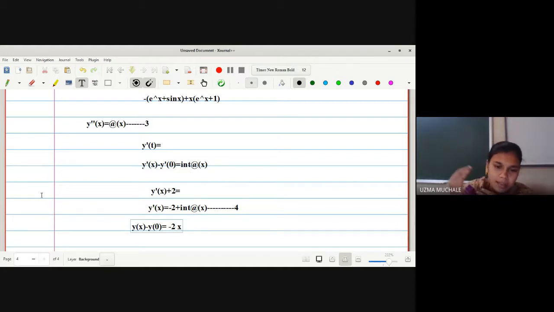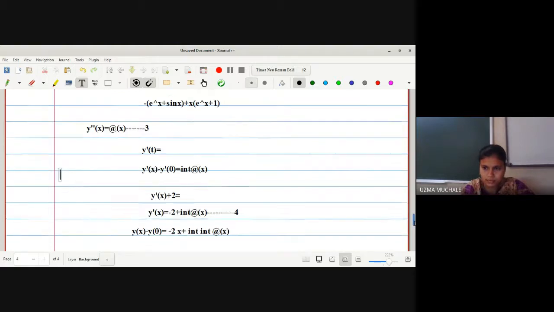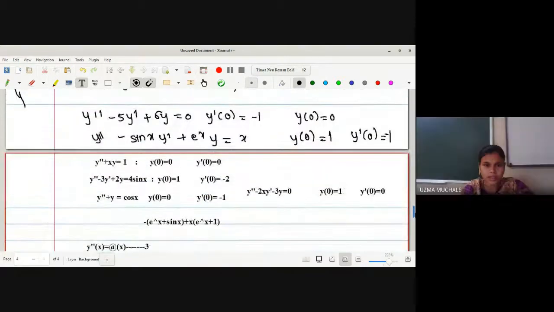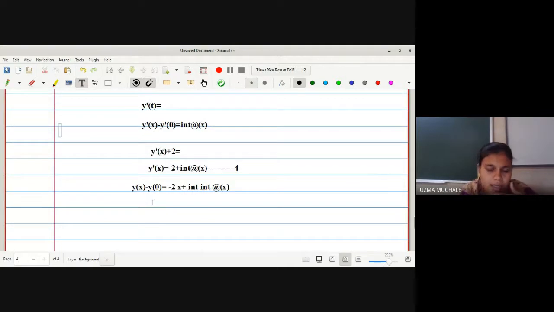Plus we have to do the double integration within the limit a to x of phi of x. Right. So what is the value of y of 0 we have? 1, ma'am. Okay, y of 0 is 1. So just put it here and then re-put it in our equation 1 and you will get the result. Okay.